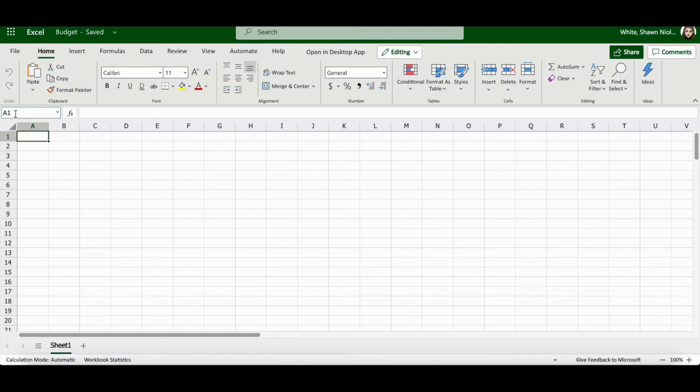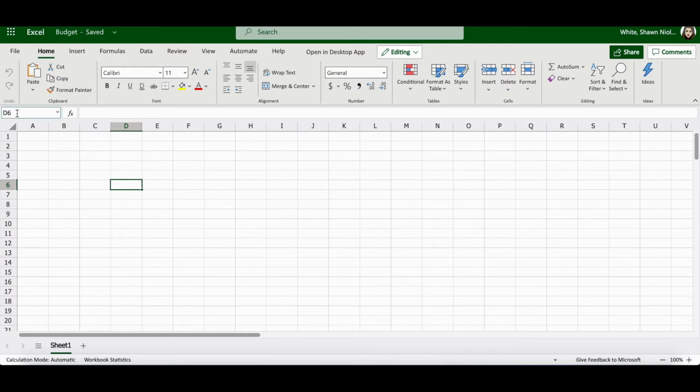Notice in the name box it says A1, so the active cell, which is the cell that is selected, in this case A1, is always going to appear in this name box, which is also the cell address or cell reference. If a cell is located at the intersection of column B and row 4, that cell address or cell reference is B4. If a cell is located at the intersection of column D and row 6, that cell address is D6.